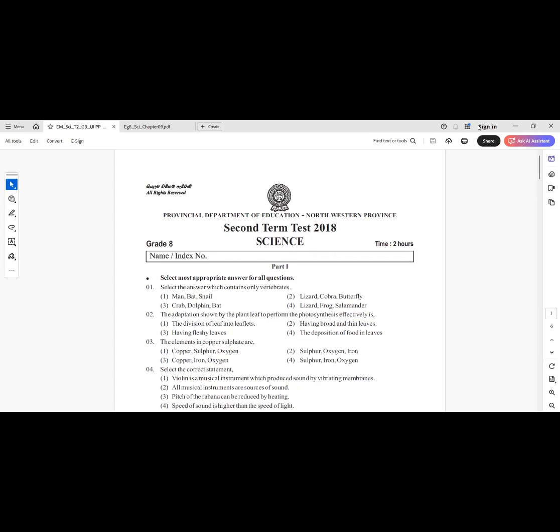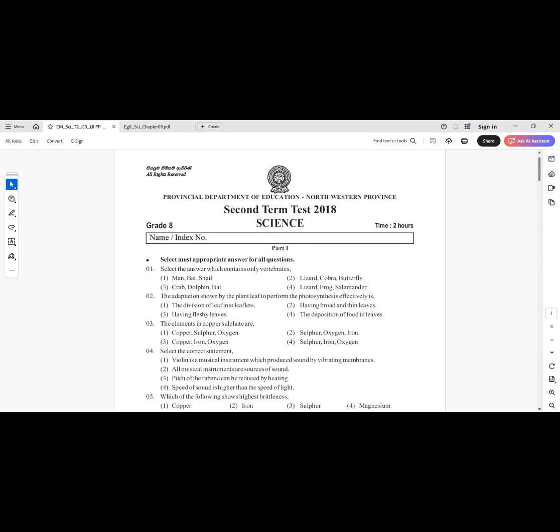In the first question, you can see man, bat and snail. In that, there are some invertebrates like snail. Lizard, cobra and butterfly. In that, butterfly is an invertebrate. Crab, dolphin and bat. In that, crab is an invertebrate. So answer 4, lizard, frog, salamander, all are vertebrates. Vertebrates are the animals who have backbones.